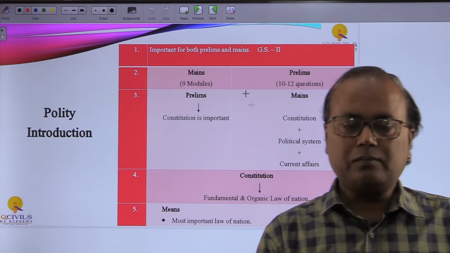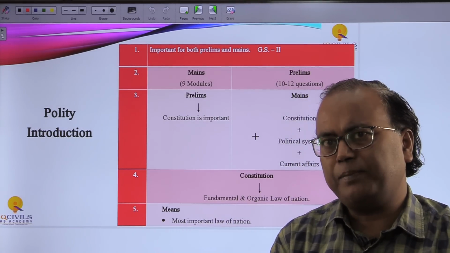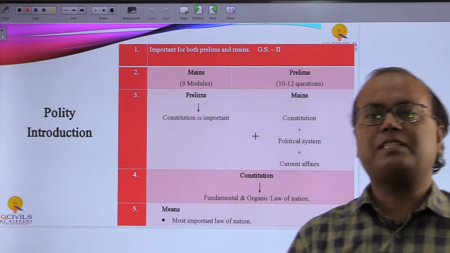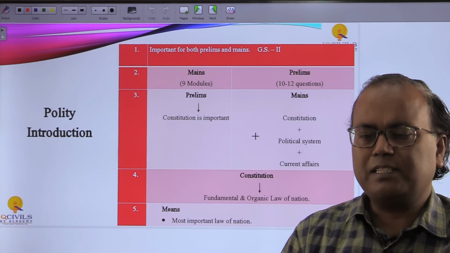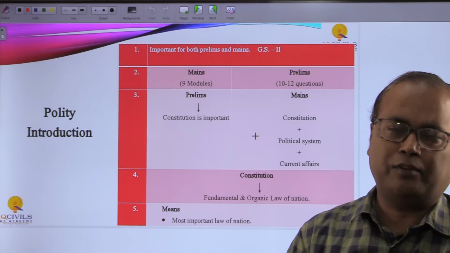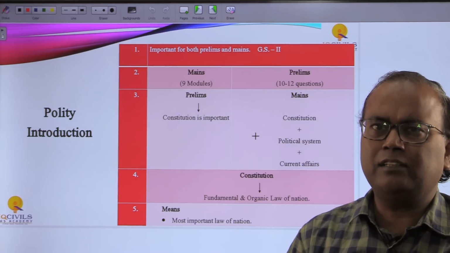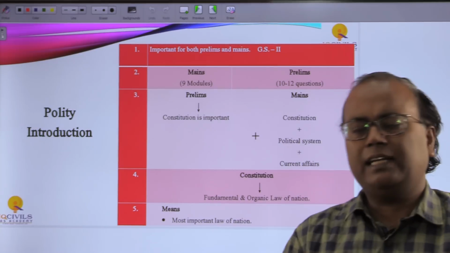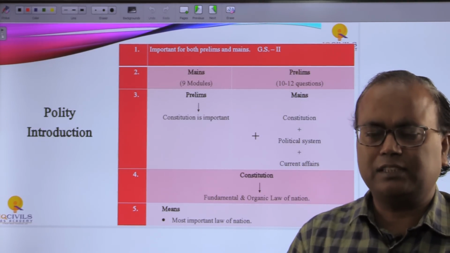Let's see. As far as polity is concerned, it is in the GS paper second, and it is equally important for the prelims examination and mains examination. As far as the prelims examination is concerned, 10 to 12 questions you can expect from the polity side, and in 2018 we had around 18 to 19 questions from polity, and in the mains examination you can expect around 9 to 10 questions there.